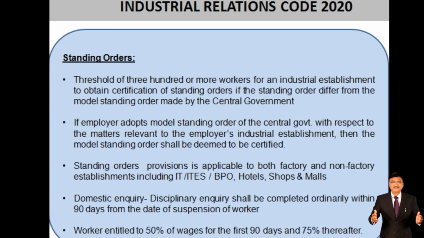Then come to the standing orders. There is a threshold of 300 or more workers for an industrial establishment to obtain certification of standing orders if the standing orders differ from the model standing orders made by the central government. The threshold has been increased to 300 from 100 people. Earlier, if there were 100 people in the organization, they had to go for standing orders, which had to be authorized and approved by the state government authorities.